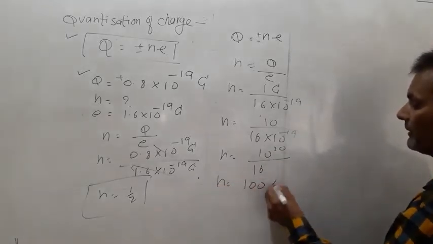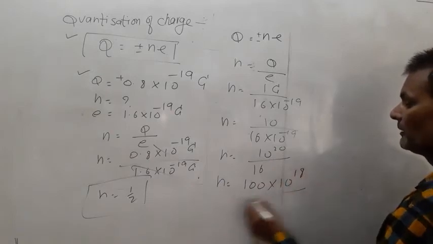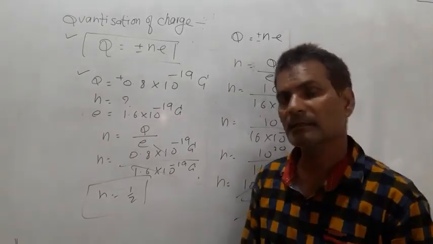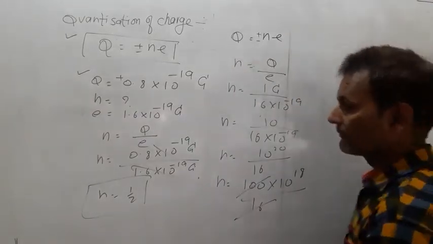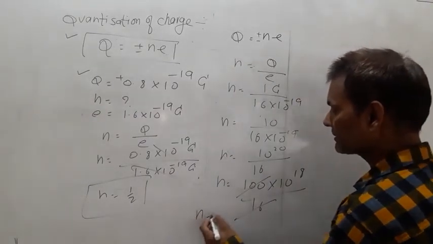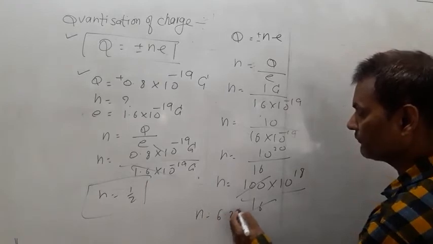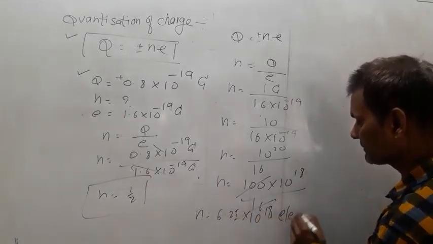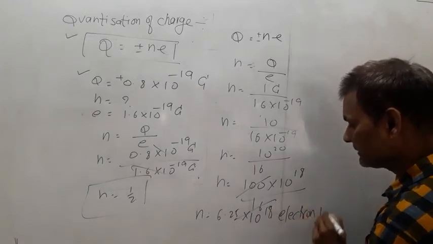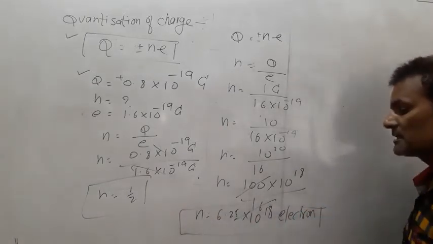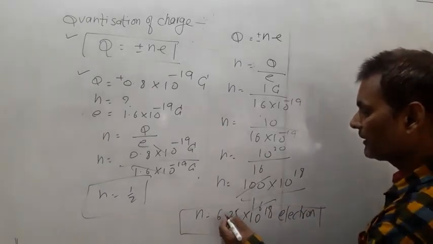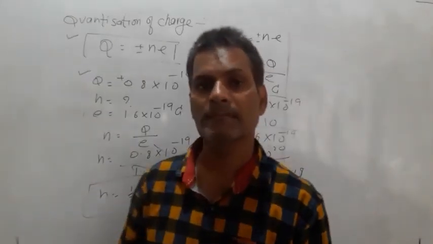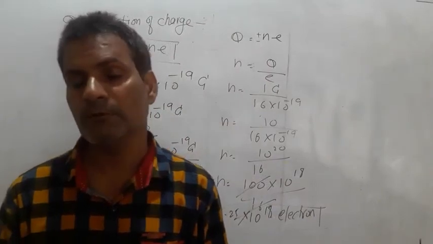Here you may write 100 into 10 to the power 18 upon 16. Divide 100 by 16. In this case, we find n equals 6.25 into 10 to the power 18 electrons. This number of electrons, 6.25 into 10 to the power 18, is to be removed to acquire a charge of 1 coulomb on any body.